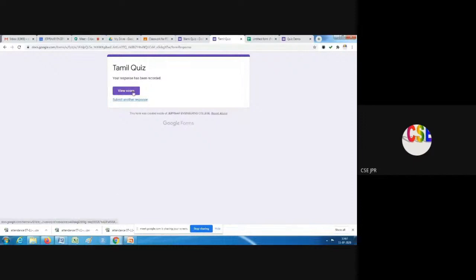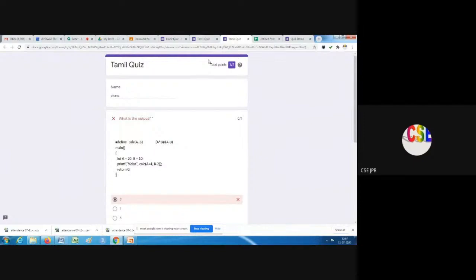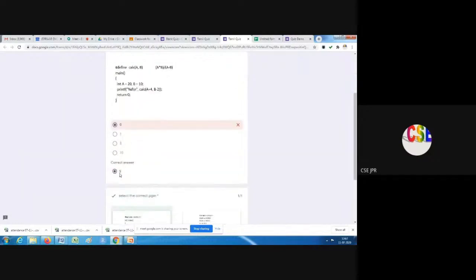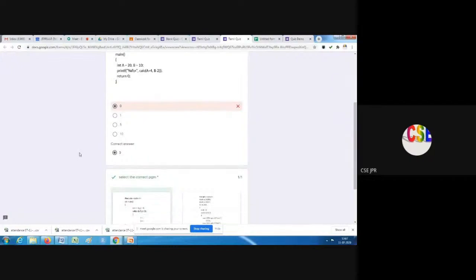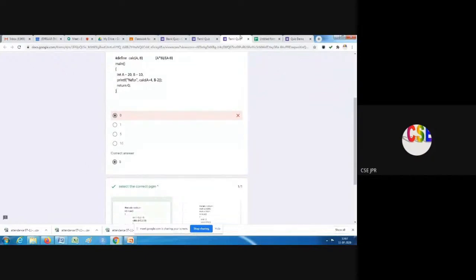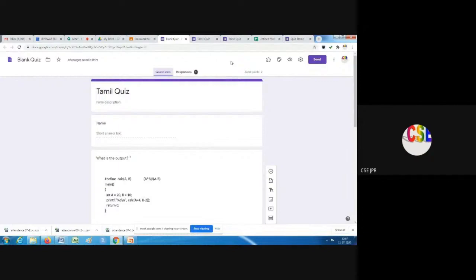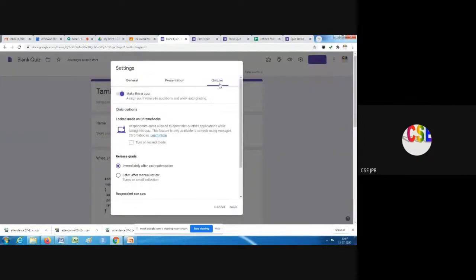The other option is that those who submit the quiz can see the score, which I forgot to specify. Whenever someone submits a quiz, there is an option, view score, that will be shown to them. So the person can see what they have scored, and also they can see the correct answer. We can control whether the user wants to see the correct answer or not. Okay, so now I'll go to settings, go to quizzes. There is an option.